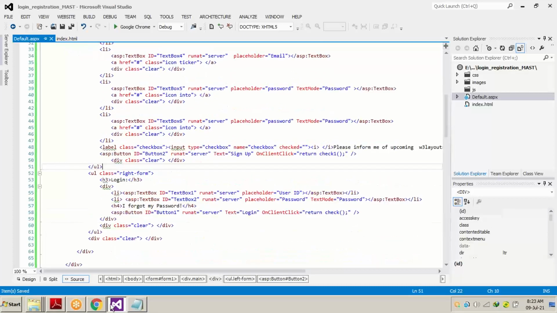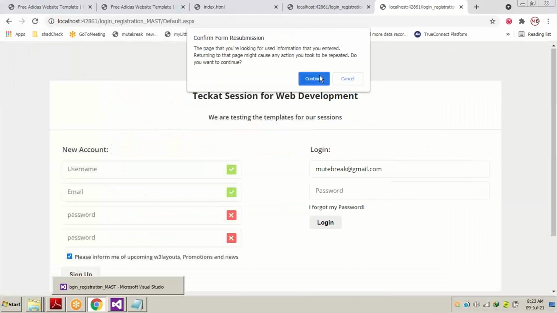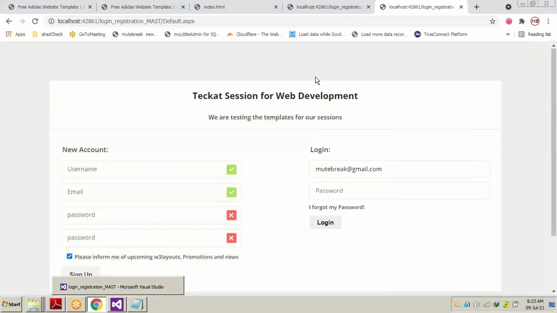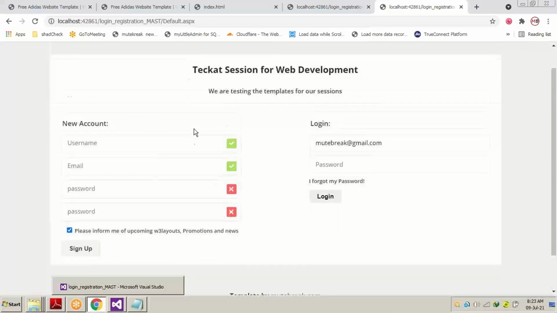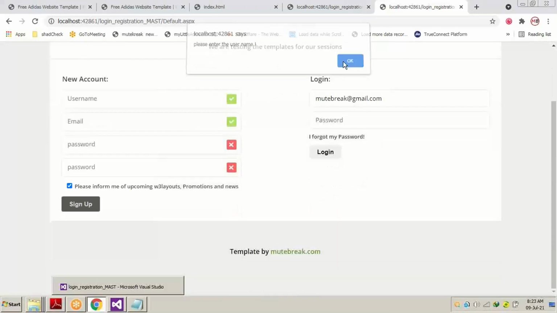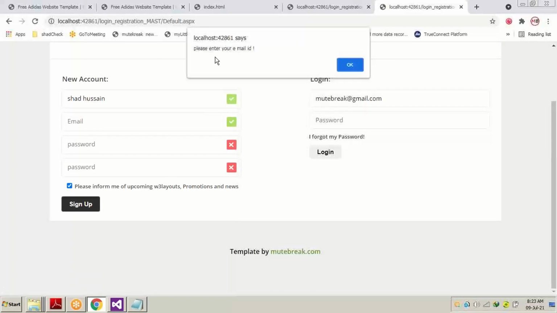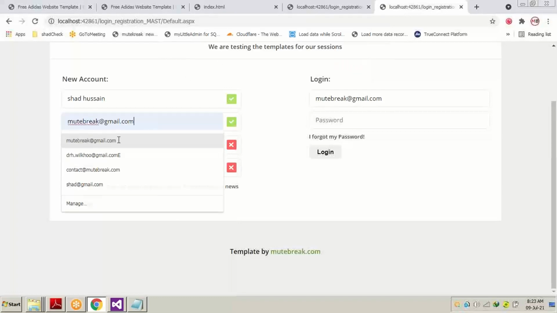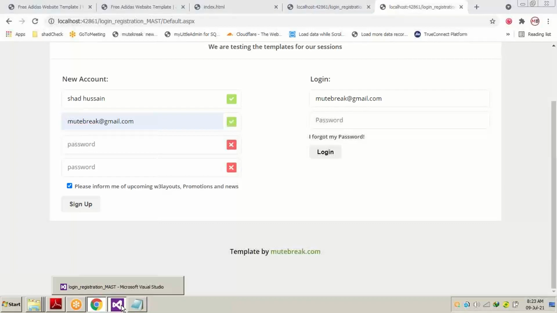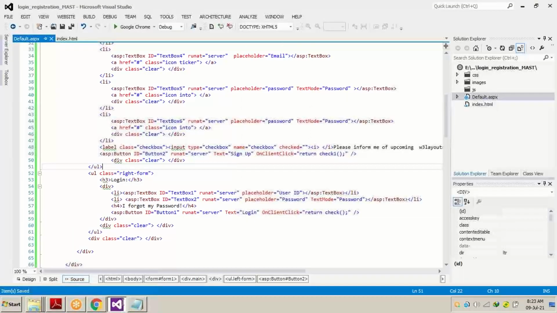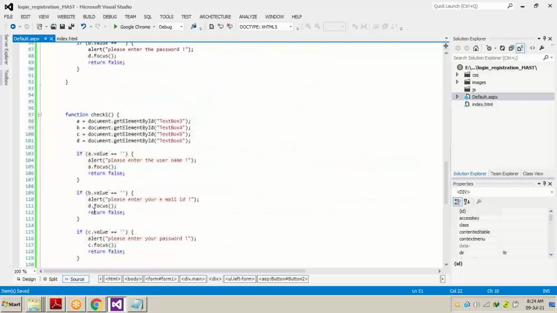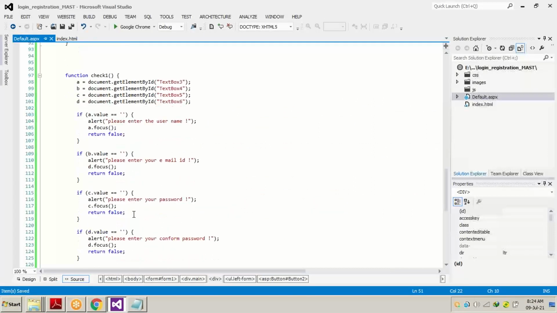Now let's run the page and refresh the page. Now if we press the sign up button, the alert shows please enter the username. Just see, the cursor automatically went to the username. I will write Shad Hussain. If I again click sign up, it is saying please enter the email ID. Then we have just selected email ID. There is something wrong in here. A, B, C, D.